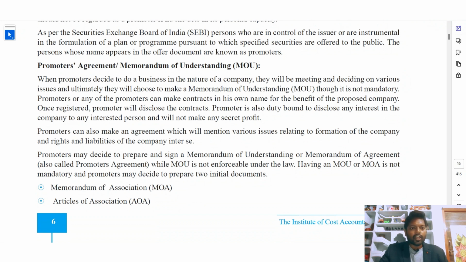Promoters or any of the promoters can make contracts in his own name for the benefit of the proposed company. Promoters can make contracts on behalf of the company for the benefit of the company. Once registered, the promoter will disclose the contracts. A promoter is duty bound to disclose any interest in the company to any interested person and will not make any secret profit. So promoters will work for the benefit of the company, but not for their secret profit.